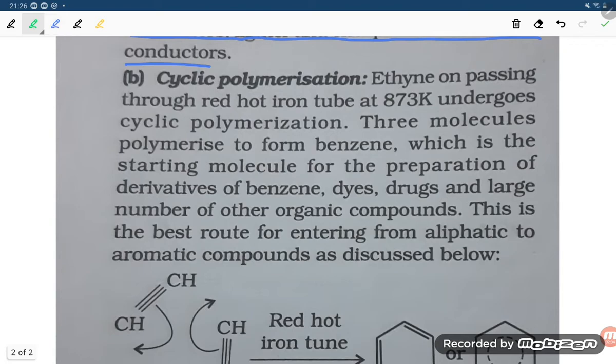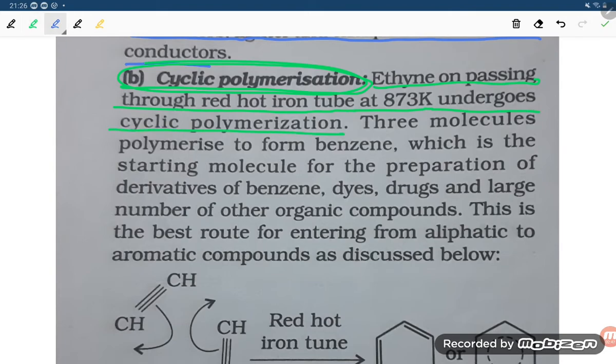Next one is cyclic polymerization. Ethyne on passing through a red hot iron tube at 873 Kelvin undergoes cyclic polymerization.